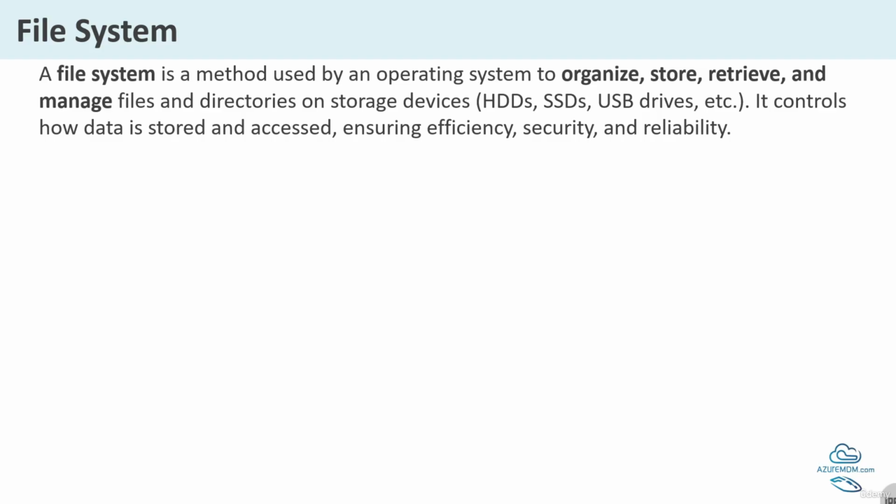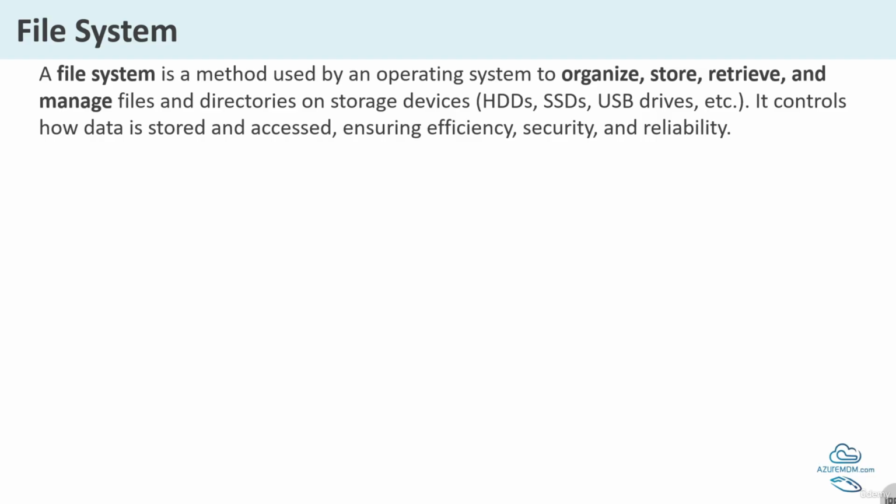For example, let's talk about FAT32. It's old and works everywhere, but limits file size to 4 GB. NTFS is modern, used by Windows, and supports huge files and security. exFAT, for flash drives and SD cards, balances speed and compatibility. ext4, used for Linux, is fast and reliable for large storage.